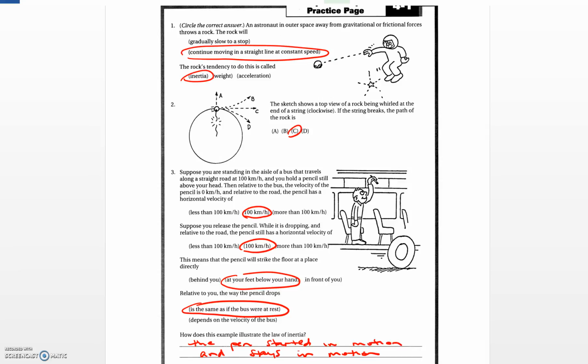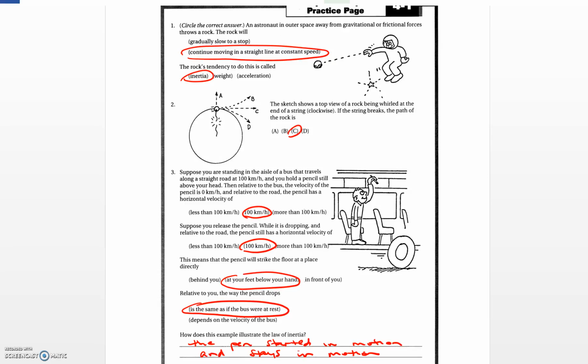To look at some conceptual problems that deal with forces. In number 1, it says an astronaut in outer space, away from gravitational or frictional forces, throws a rock. The rock will, and our choice would be, continue moving in a straight line at a constant speed. And the reason for that is there's nothing acting on that rock to change its motion.